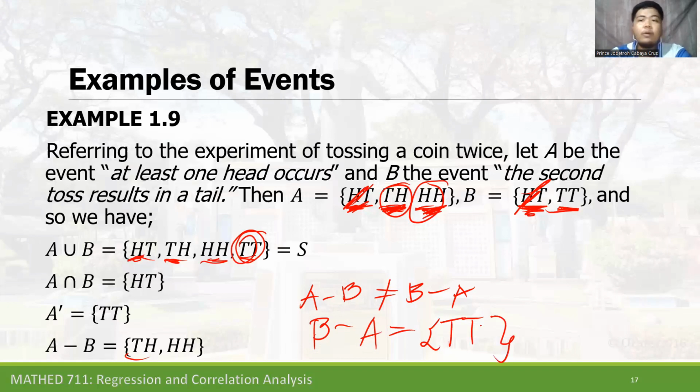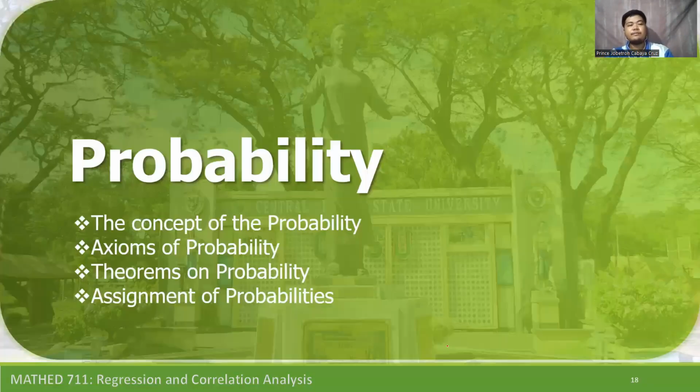We are going to minus what is the sample point included in the event B. So the similarity on A and B is HT, and HT will be eliminated for B minus A. So that is why B minus A is equal to the set of two tails when we toss a coin. Is that clear? Okay, let's move.